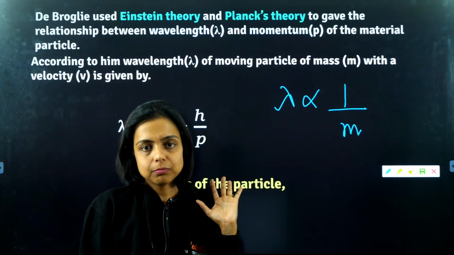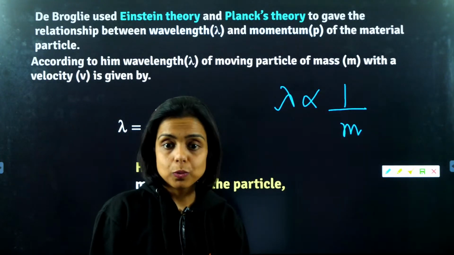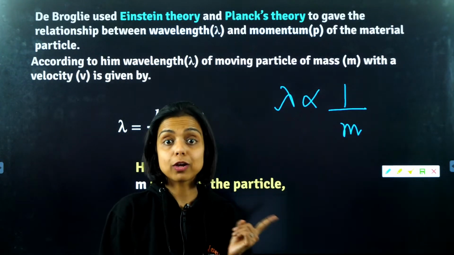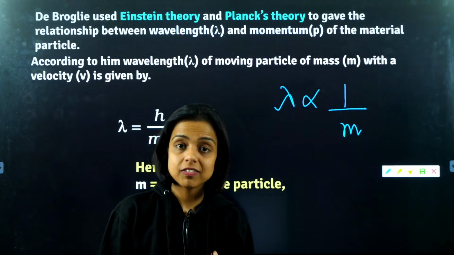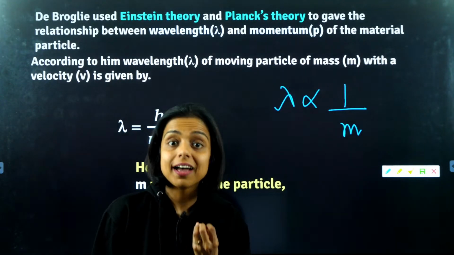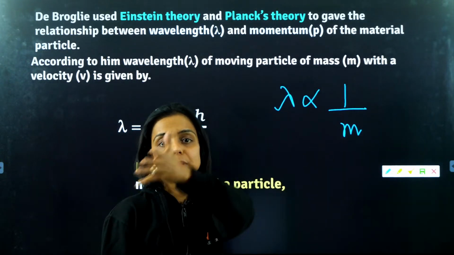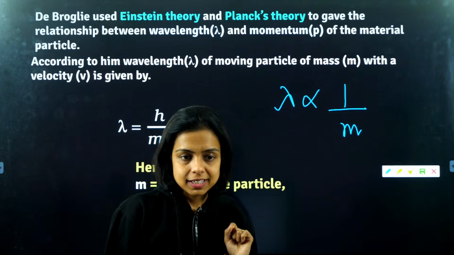Right? When I talk about electrons and atoms, I am talking about the microscopic world. That wavelength plays an important role because it is significant in that microscopic arena. Whereas the wavelength associated with a macroscopic object, a heavy object, comes out to be less, and that value is negligible in this big huge universe, the macroscopic world. Right? Yes.